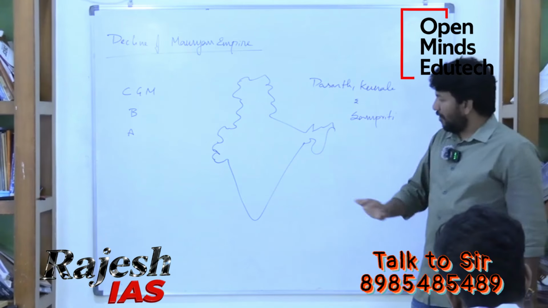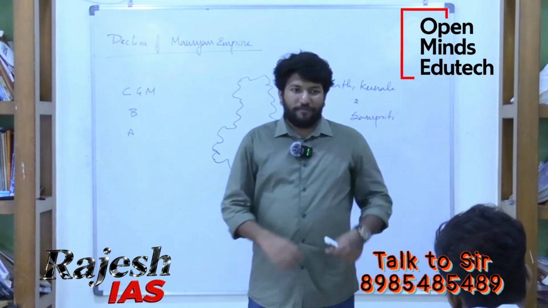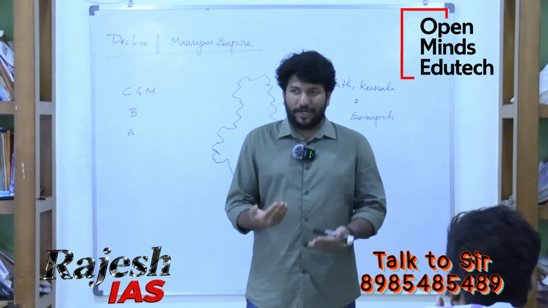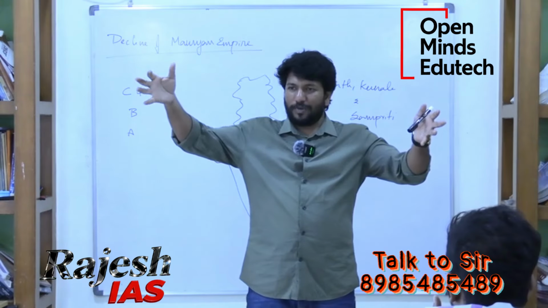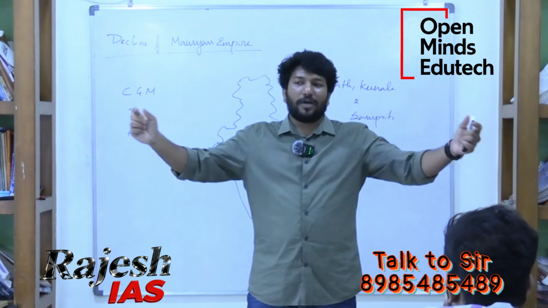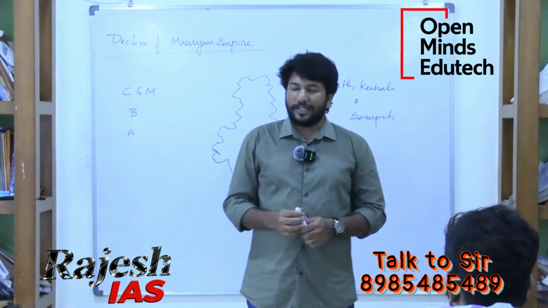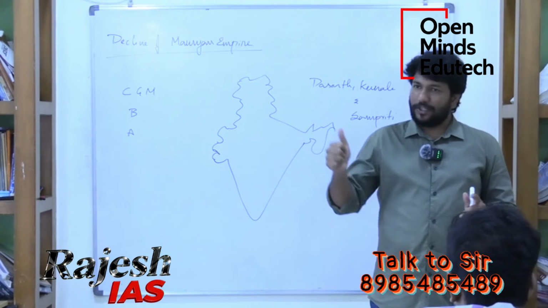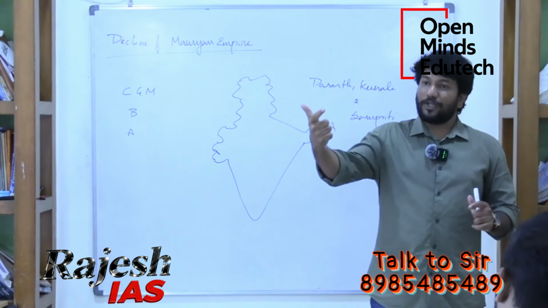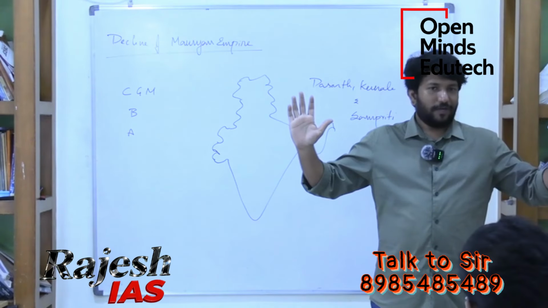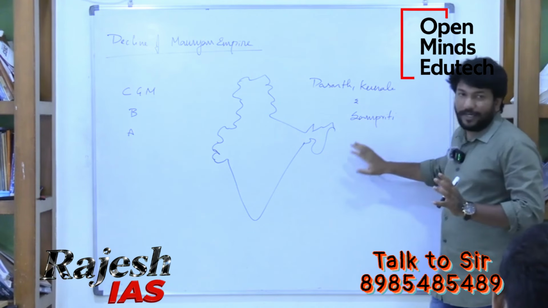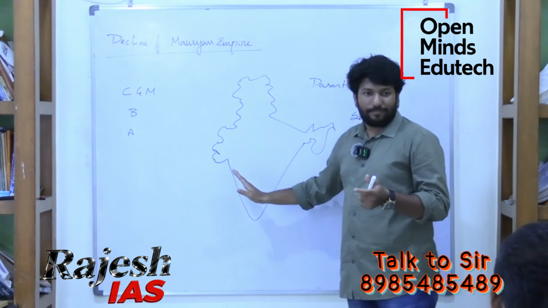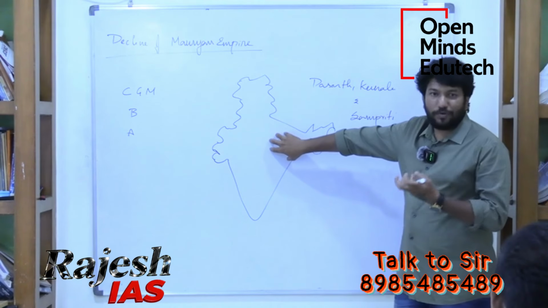So weak rulers. See what will happen if a weak ruler comes: the subordinates, the rulers within their control, will revolt against the king. If the king is strong, will they revolt? They don't revolt. Chandragupta Maurya strong, Bindusara strong, Ashoka strong. Subordinates did not revolt. So now when weak rulers succeeded, the subordinates revolt. Mainly revolts in what? Peripheral areas. Within the core area, they have a huge army and all.